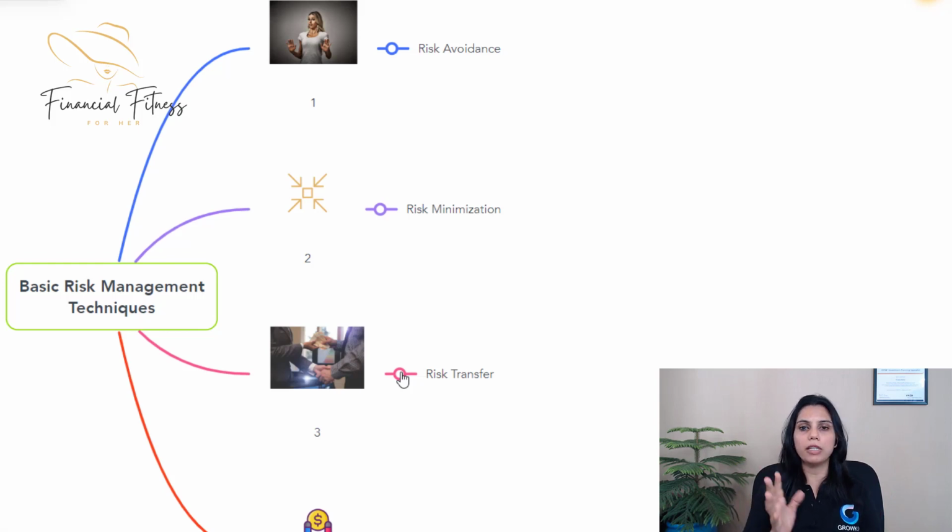So insurance is basically one of the best examples of risk transfer. Again, in risk transfer, it does not mean that the risk has been eradicated. It only means that the responsibility of paying for that loss goes from your hand to someone else's hand. So this is what is called risk transfer.